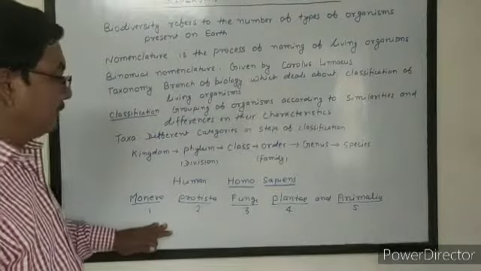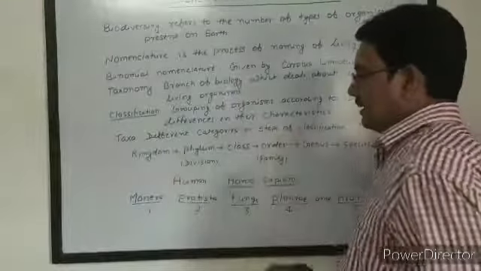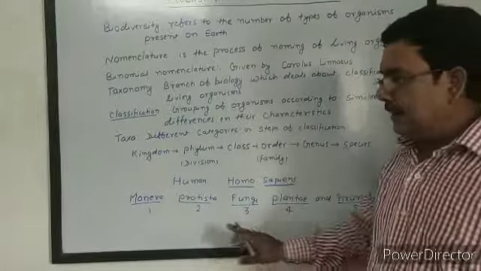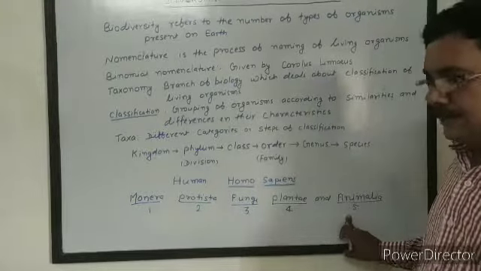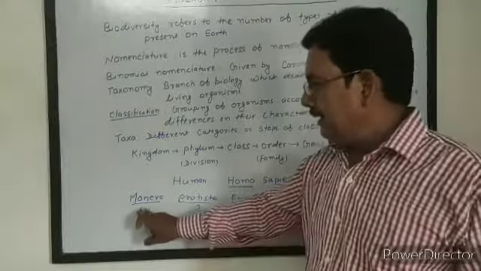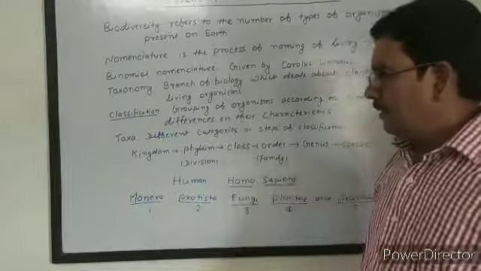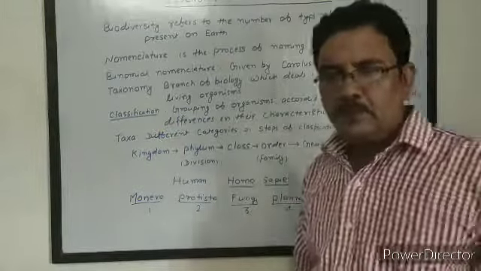These 5 kingdoms are given by R.H. Whittaker. We will study these 5 kingdoms one by one, and the classification of these 5 kingdoms according to their characteristics, and the classification of each kingdom into their phylums, class, order, genus and species one by one.